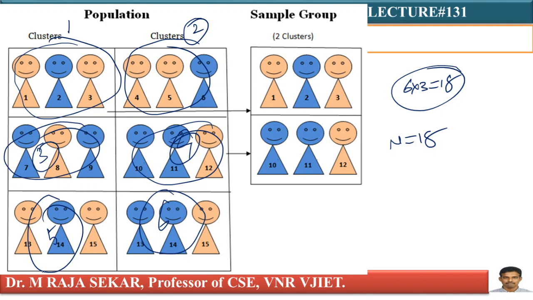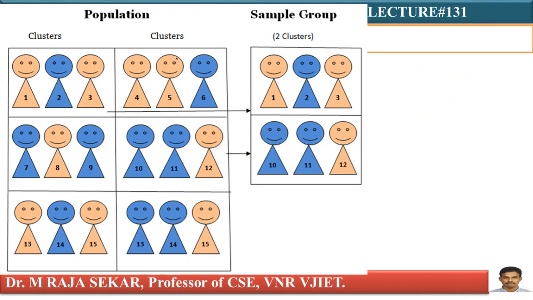I am dividing it into 6 non-overlapping subgroups. This is natural division, natural grouping. Each subgroup is known as a cluster: cluster 1, cluster 2, cluster 3, cluster 4, cluster 5, cluster 6.